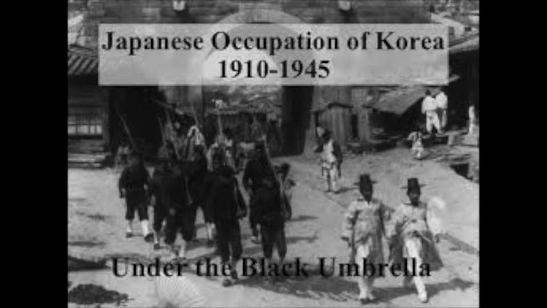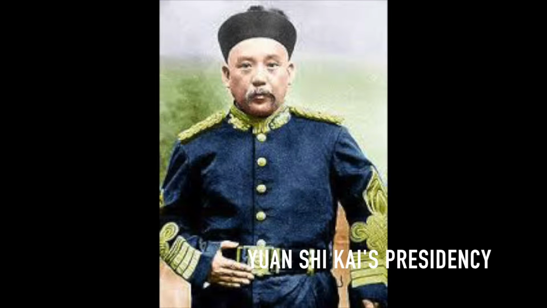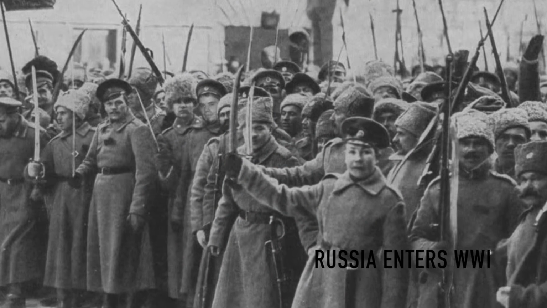Meanwhile, in Asia, Japan took control of Korea in 1910. In 1911, the Chinese Revolution started when Sun Yat-sen created the National Party movement. Then, Chiang Kai-shek was elected president. In 1914, Russia entered World War I.